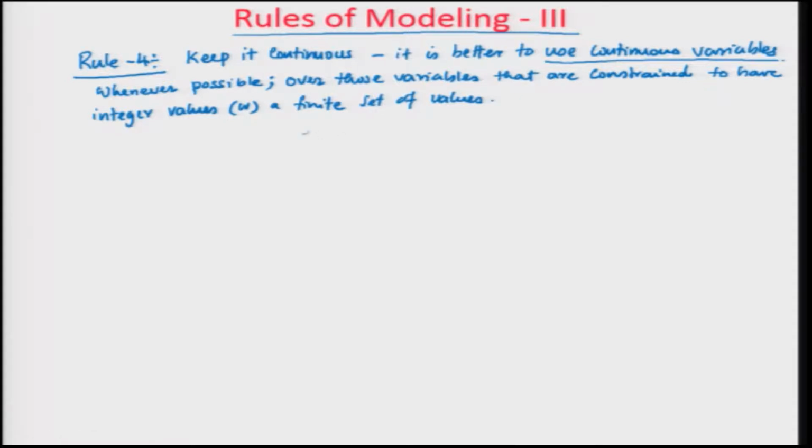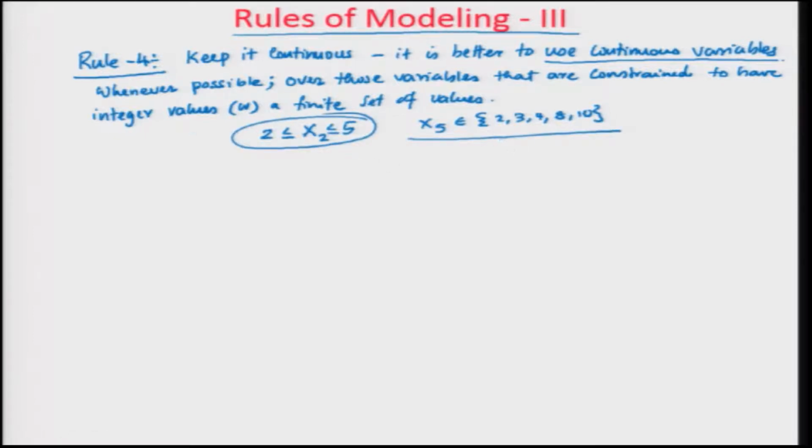So if you say that for a variable x, 2 is less than or equal to x, which is less than or equal to 5, that means all values between 2 and 5. And there could be a scenario where the values can be 2, 3, 4, 8, 10, something like this. Then it is always better to use a continuous variable than a discrete variable or a finite set of values. And the question is, why do we use this rule? The answer is optimization